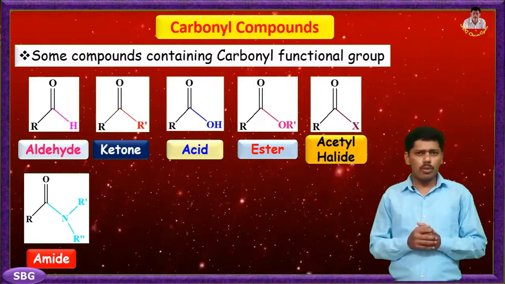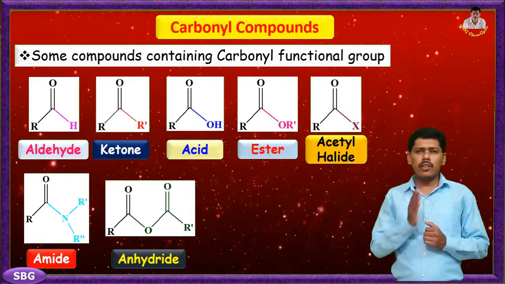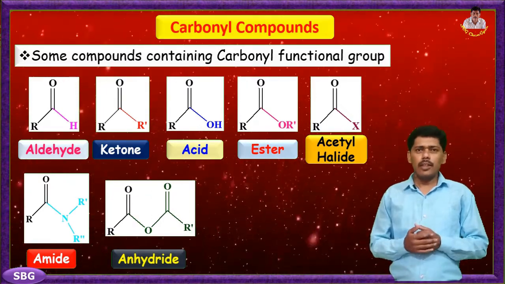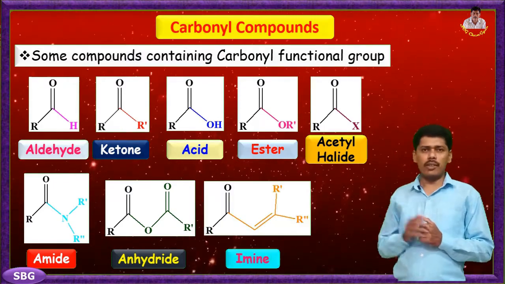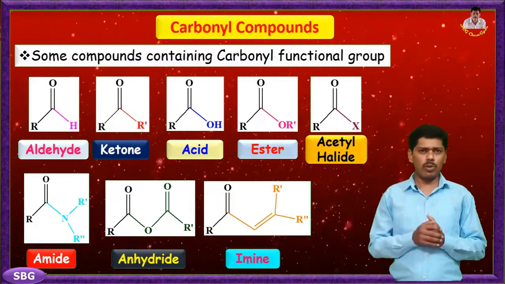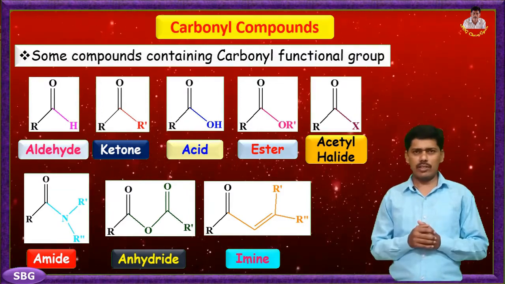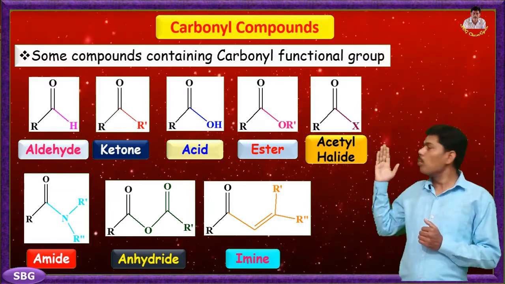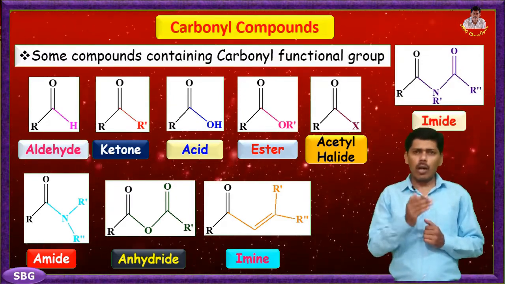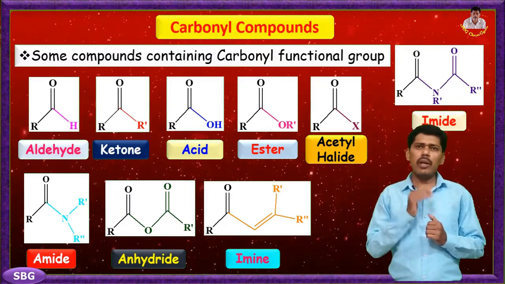Then next functional group is anhydride, where carbonyl group is connected to the acetyl group. Then next is an imine, where alkene system is attached to carbonyl group with conjugation. Then next functional group is imide, which we can see above my head, where carbonyl group is attached to the amide group.